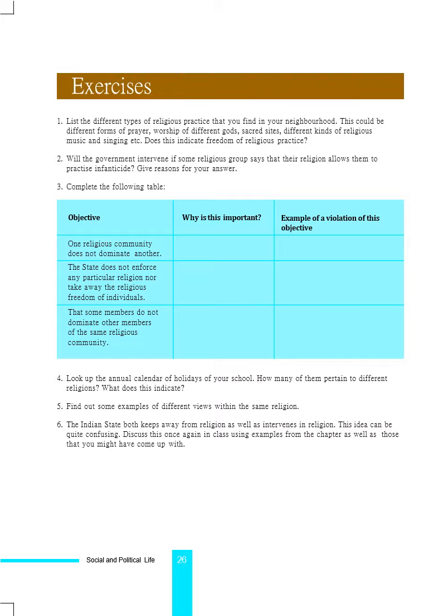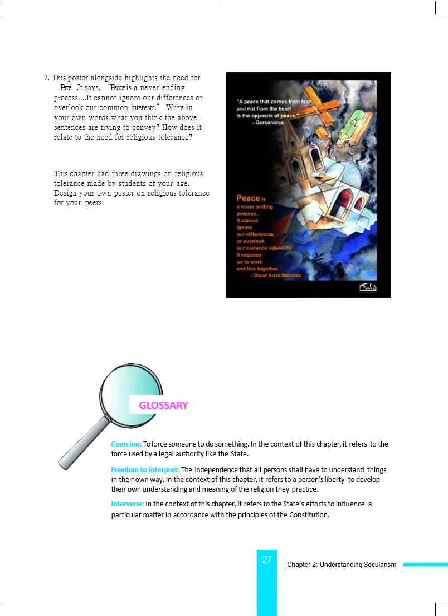Now, we have to see what is secularism. This question was not given in the book, but we are giving it as an important question. It is only a little activity. The Indian Constitution allows individuals the freedom to live by their religious beliefs and practice. In keeping with this idea of religious freedom for all, India also adopted a strategy of separating religion from the power of the state. Secularism refers to the separation of religion from the state.